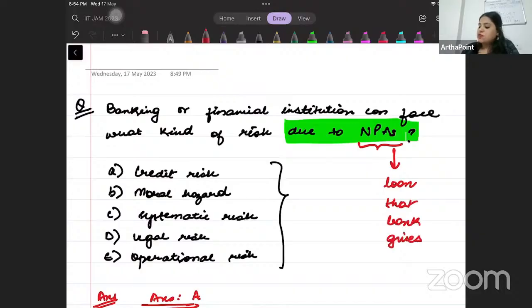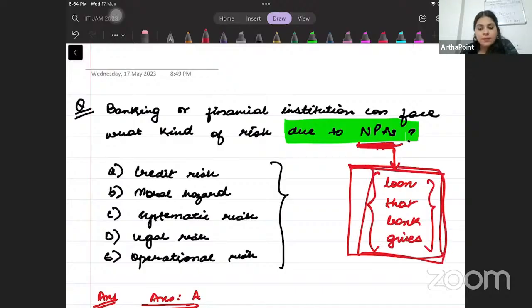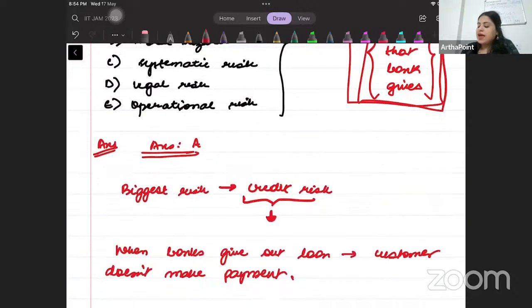That is called the asset of the bank. So non-performing asset means the loan that the bank has given is not performing well. And if the loan that the bank has given is not getting back, then that is the ideal example of credit risk. That is what credit risk is all about, isn't it?